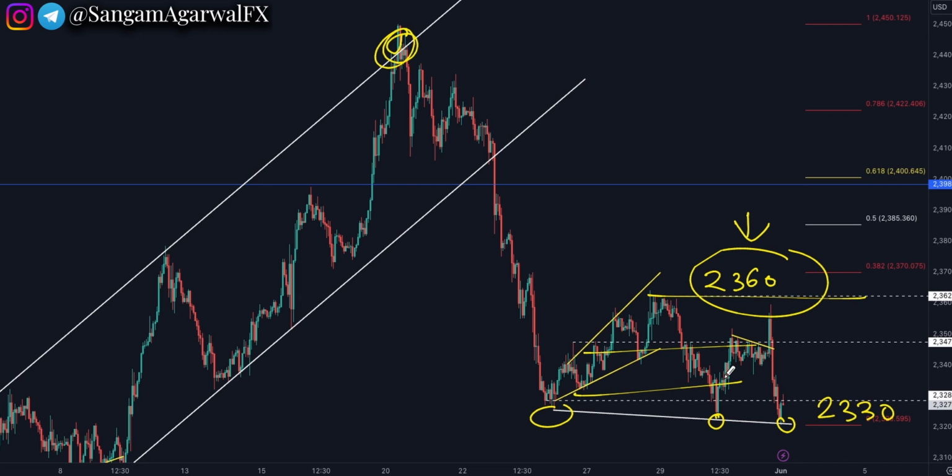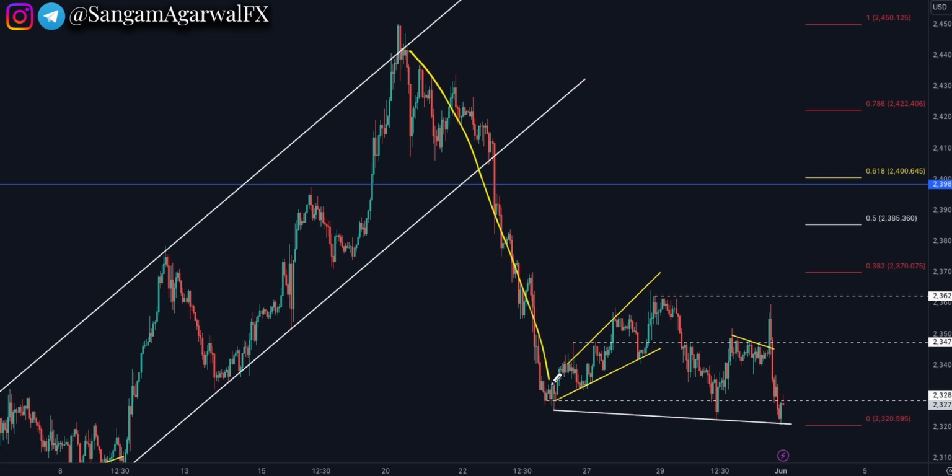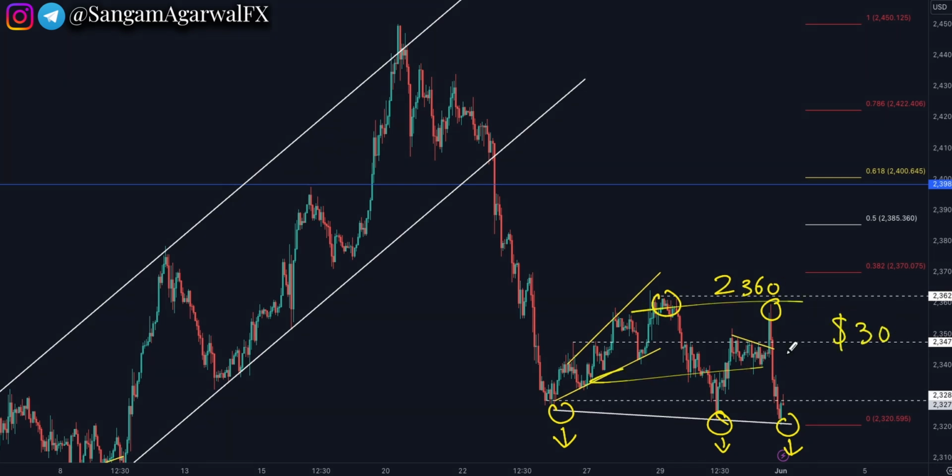So this can be your sideways correction, and if this trend line breaks out, then after this vertical drop, this will be your sideways correction, then again down. But for more clarity for small traders, what can happen if this trend line breaks out after the third retest, or if the 2360 level breaks out? Because this is a small, almost $30 sideways range on the intraday H1 chart.